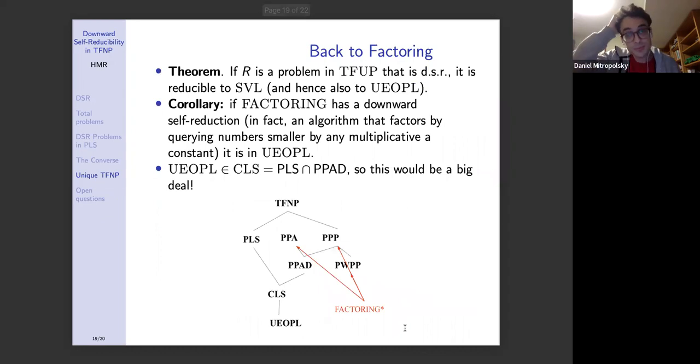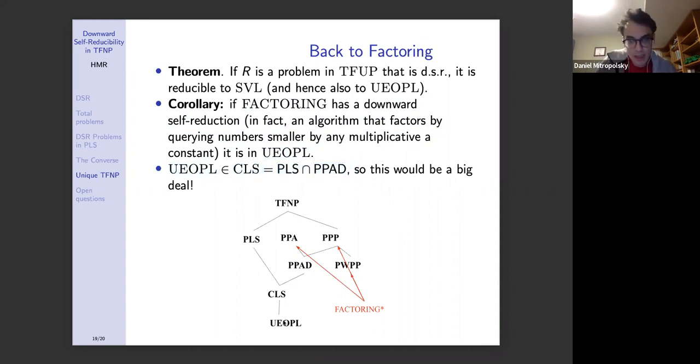So what we show is that if there is a problem R in unique TFNP and it is DSR, then it is reducible to sink verifiable line, and hence, in particular, to this problem, unique end of potential line. And so a corollary of this is that for any unique problem, such as factoring, if it has a downward self-reduction, and in fact we can strengthen this a little bit, if there is any algorithm for factoring by querying numbers that are smaller by any multiplicative constant, then factoring is in unique end of potential line. But this problem is in CLS, which is once again PLS intersect PPAD. So this would really be a big deal, right?